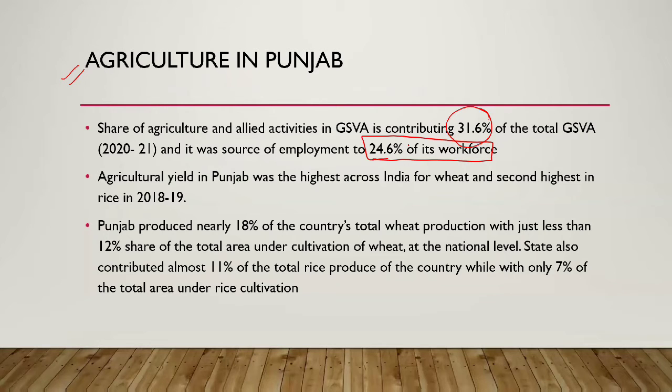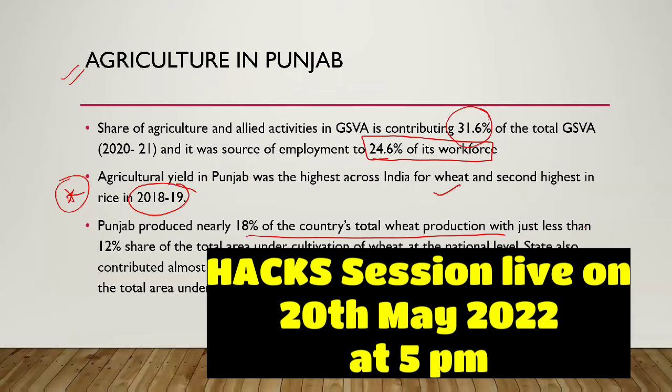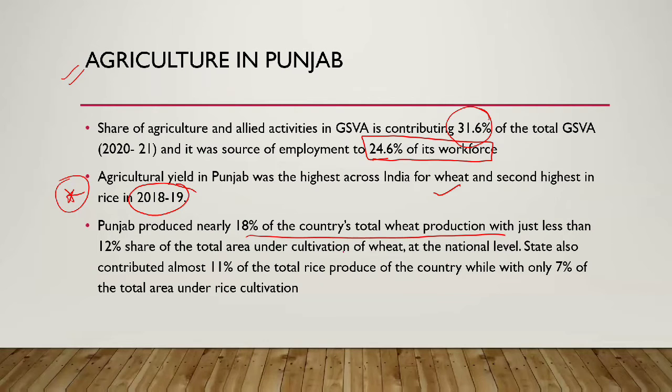Agricultural yield in Punjab was highest across India for wheat and second highest for rice in 2018-19. So this is a very important point. Moreover, Punjab produces nearly 18% of the country's total wheat production, with just less than 12% of the total area under cultivation of wheat at the national level, and the state also contributes almost 11% of the total rice production, while only 7% of the total area is under rice cultivation.